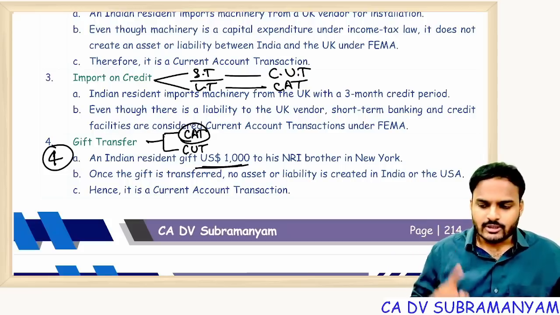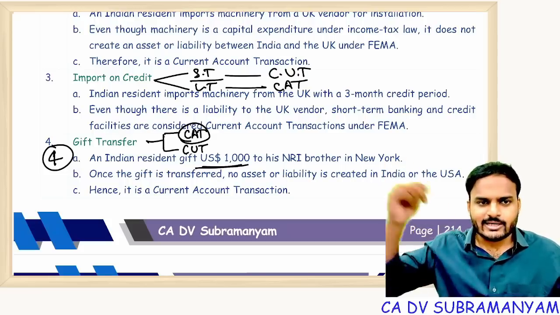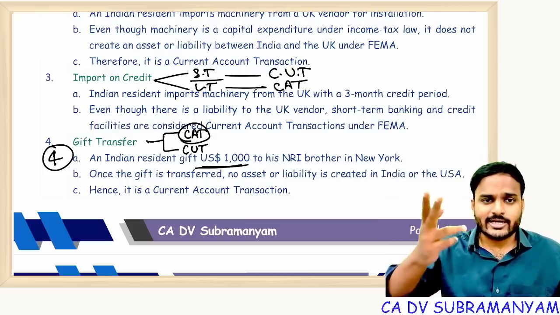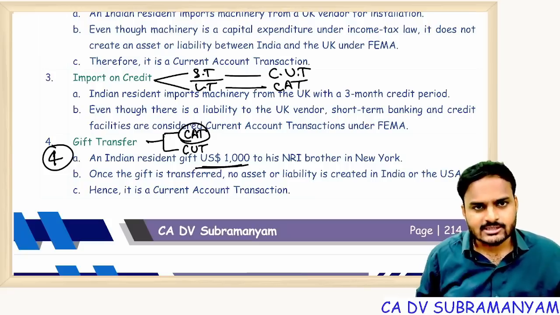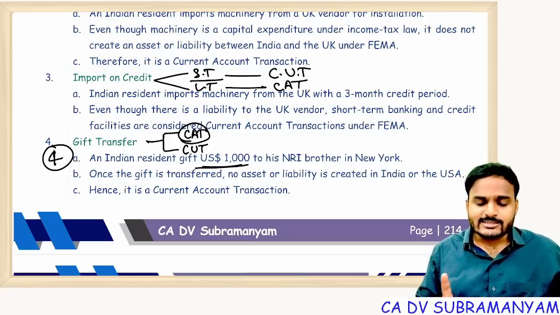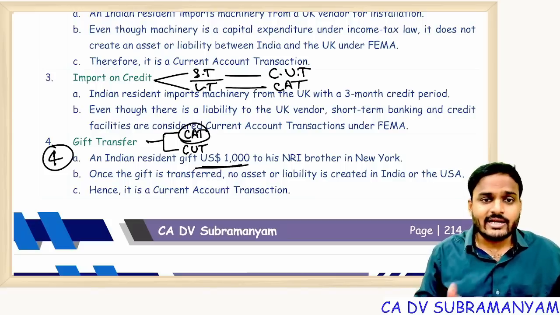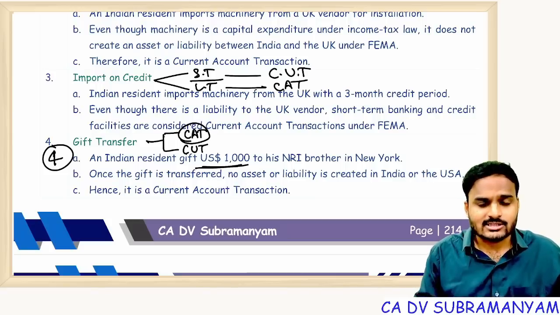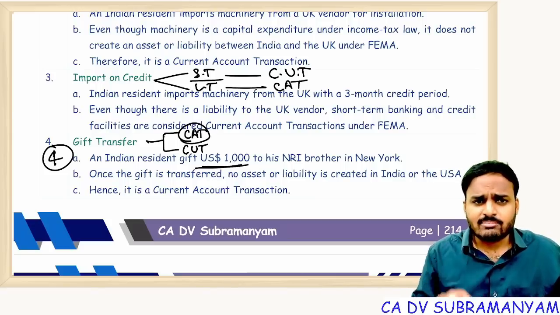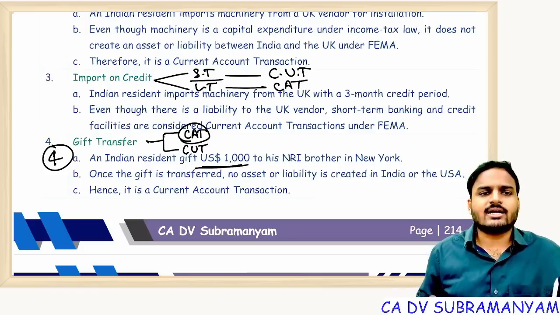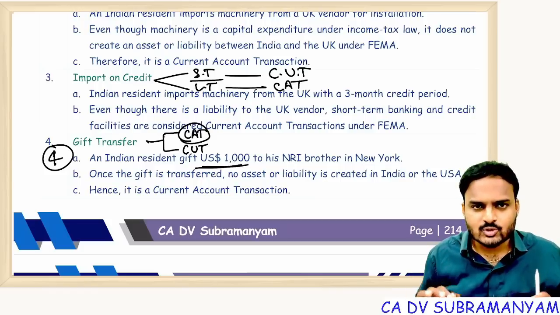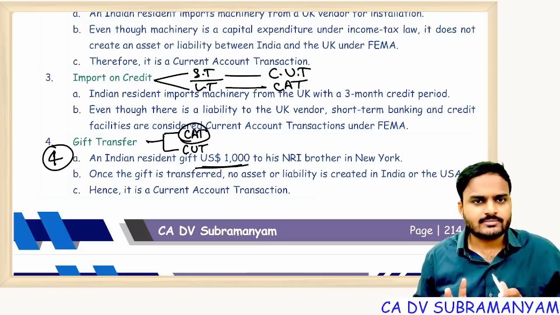From the resident's point of view, asset created outside India, liability created outside India, contingent liability created outside India, becomes a capital account transaction. From the non-resident's point of view, asset created in India, liability created in India becomes a capital account transaction. Any transaction other than a capital account transaction, we call it a current account transaction. Getting my point, students? Everyone.